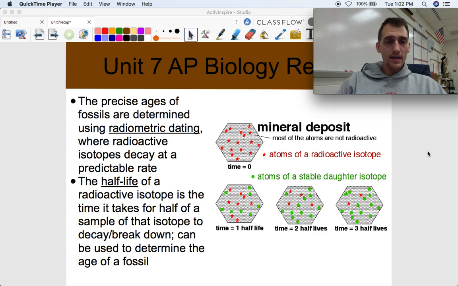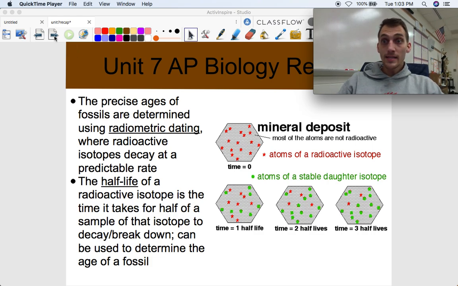The half-life of a radioactive isotope is the time it takes for half of a sample of that isotope to decay or become stable. It can be used to determine the age of a fossil. All right, so check this out. When a mineral forms, okay, or when a fossil forms, it's got this many atoms of a radioactive isotope. So as time goes on, as half-lives go on, half of the atoms in this deposit decay or become stable. Okay? And by determining how much of the radioactive isotope there is versus the stable isotope, we can figure out how old something is. And that's how we know that the Earth is 4.5 billion years old, or 4.6 billion years old.